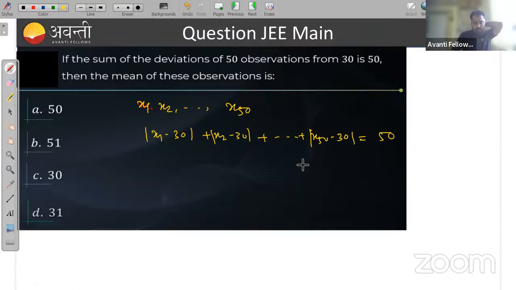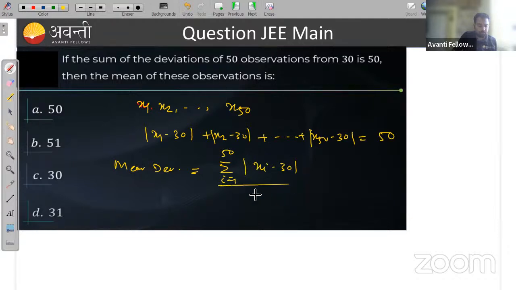So how can you find the mean deviation? What is the formula for mean deviation? Mean deviation is summation from i equal to 1 to 50 of mod of xi minus 30, upon n, where the number of observations is 50.